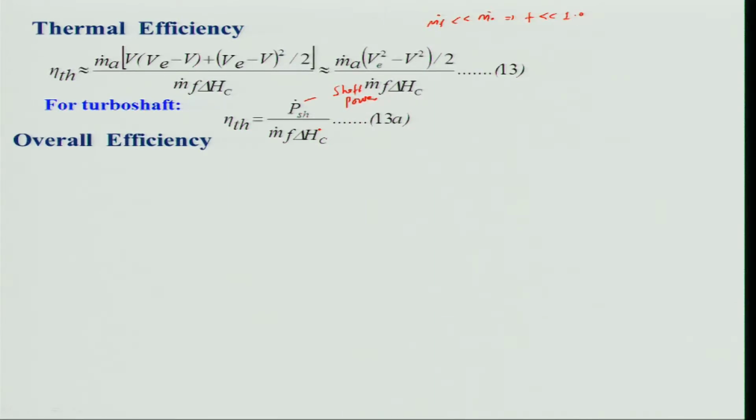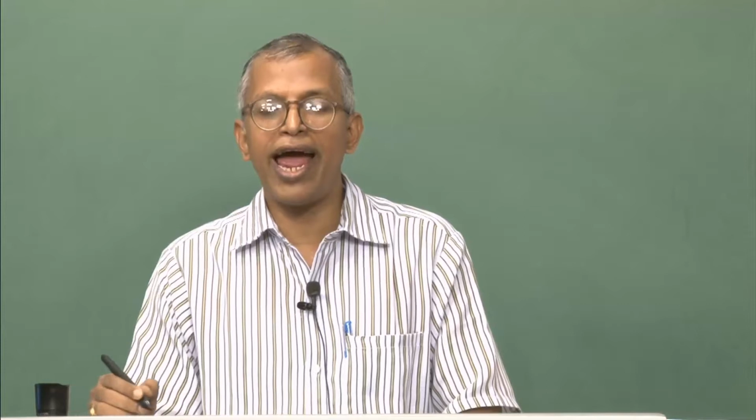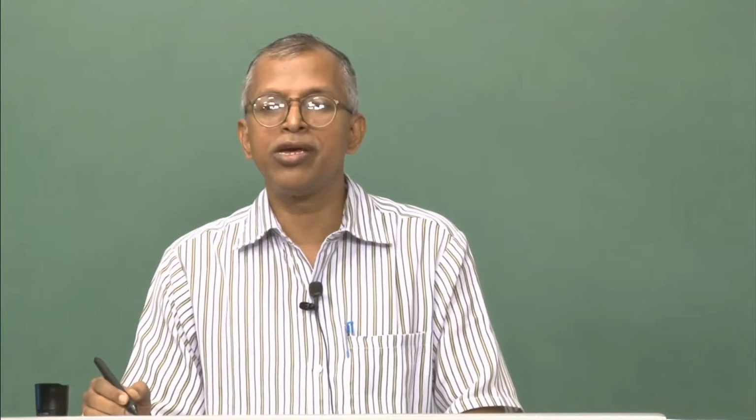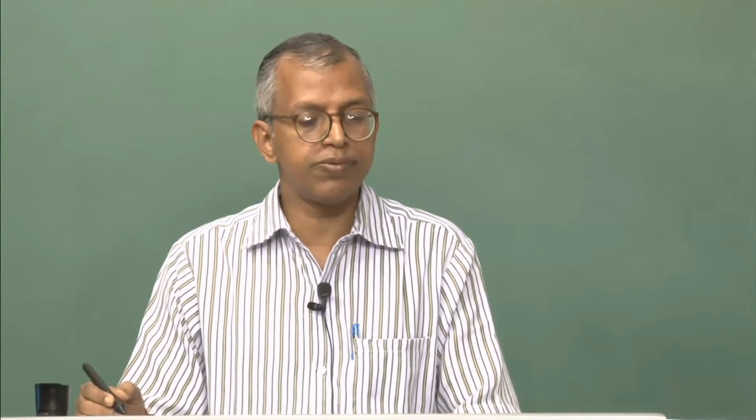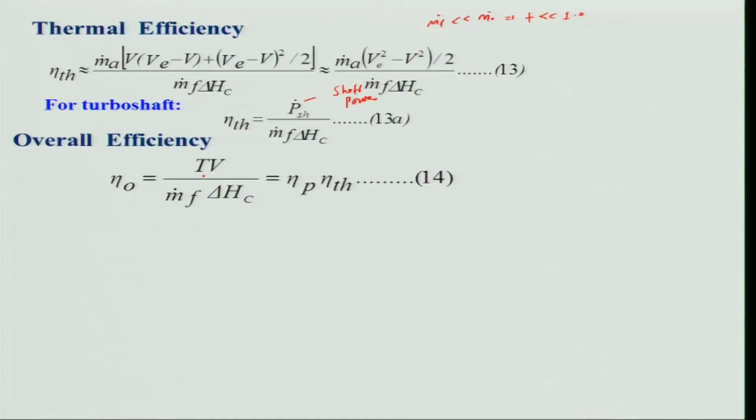So, now what will the overall efficiency be? Overall efficiency will basically be the propulsive efficiency and the thermal efficiency. In other words, it will be the ratio of the thrust power and the amount of energy being consumed for that. That is the thrust power over m dot F delta SC, and you can derive, which is very obvious, that it is propulsive efficiency into thermal efficiency.